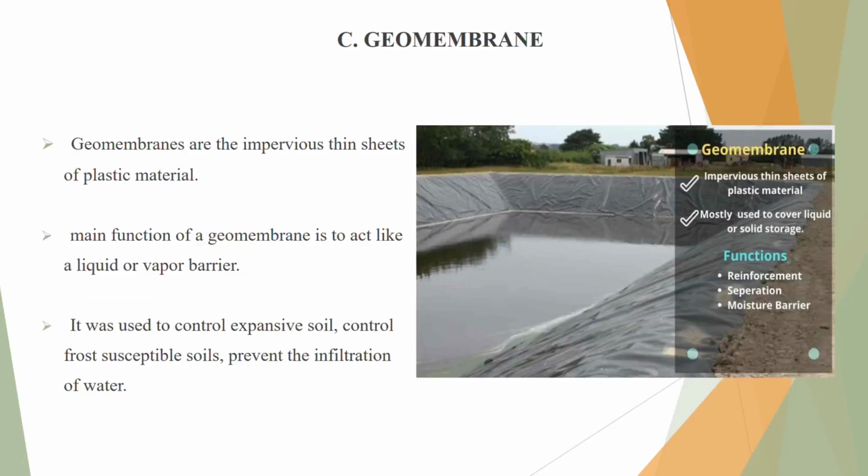Geomembrane. Geomembranes are impervious thin sheets of plastic material. Main function of geomembrane is to act like a liquid or vapor barrier. It is used to control expansive soil, control frost-susceptible soils, prevent the infiltration of water. The functions of geomembrane are reinforcement, separation, moisture barrier.